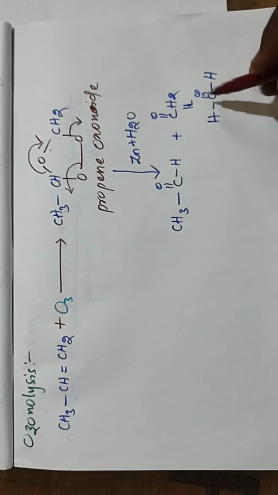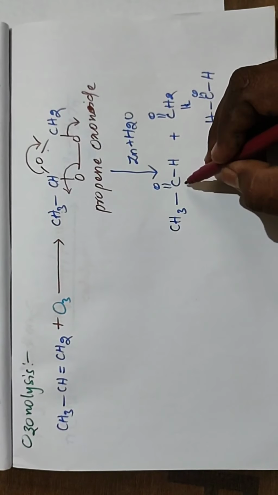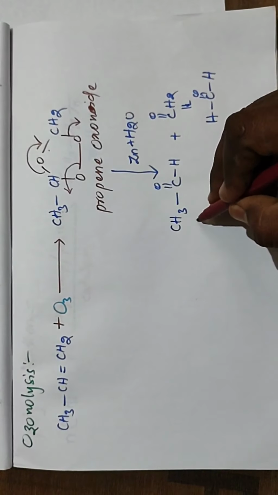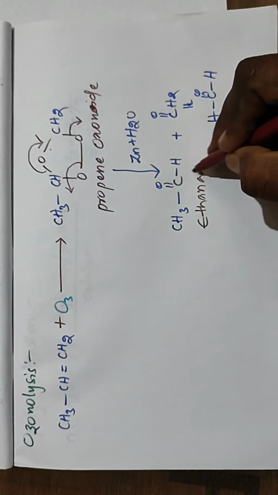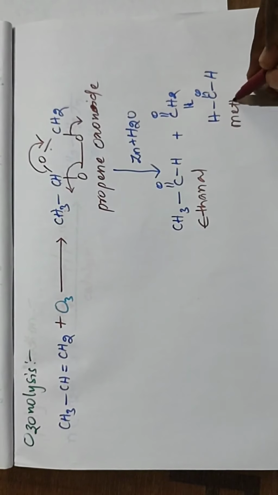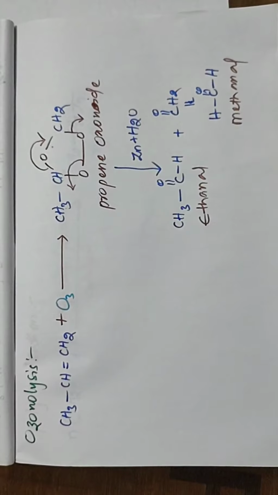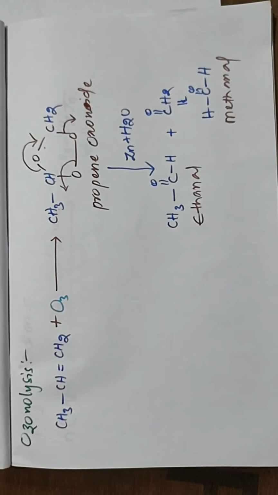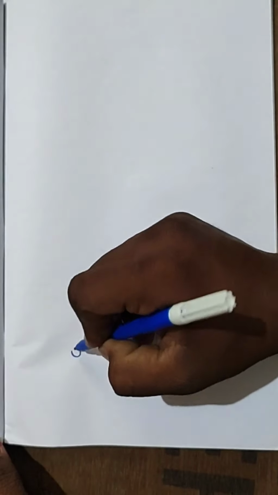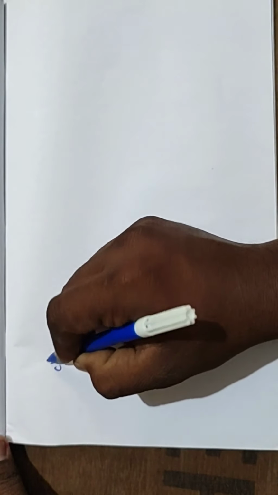What is the name of this one? Acetaldehyde. This is formaldehyde, commonly. From the IUPAC point of view, this is ethanal and this is methanal. Ethanal and methanal are the products. Also, take another example for this ozonolysis process.